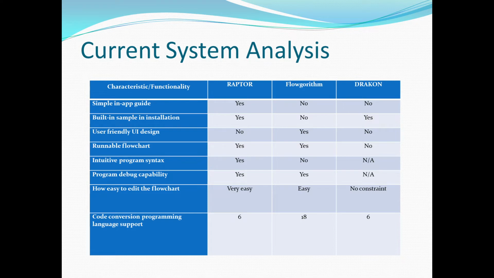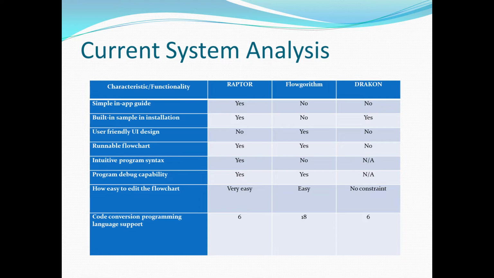For Raptor, we have the simple in-app guide. What does it mean by a simple in-app guide? When we interact with the program, we can see the guideline on how to use the program easily. It is already embedded in each element of the program, while in Flowgorithm and Dracon it is not so obvious, but they still have guides and tutorials on their website, though not embedded in the application.